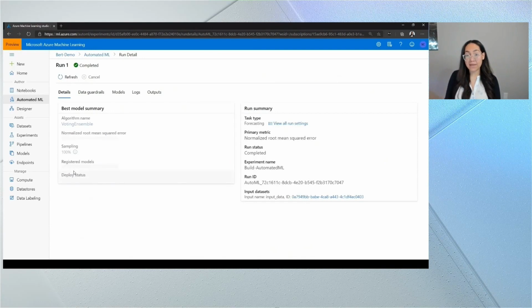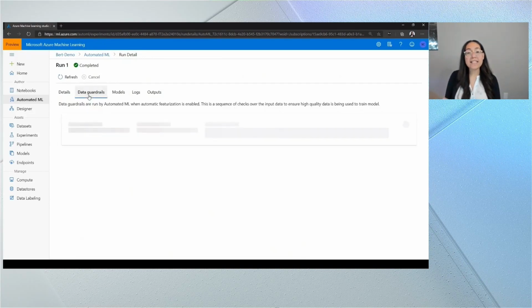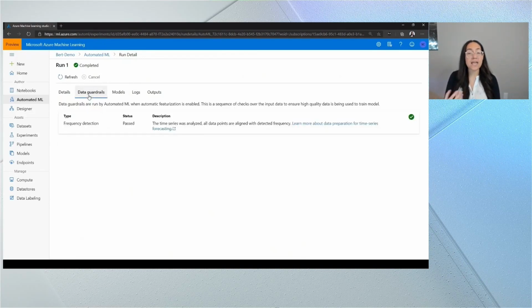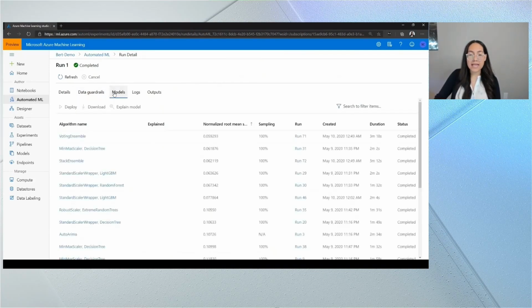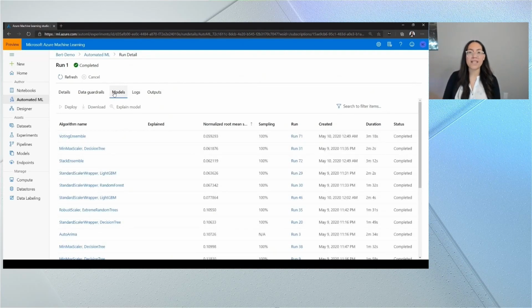Now this experiment is with the same data set, and here I can see a best model summary and other metrics. So I can see my best model, etc. On the Data Guardrails tab, I get a list of checks and balances. This can tell me more about how you handled those missing values in my data. And in this case, whether or not my frequency aligned to what Automated ML expected. If we pop over to the Models tab, we can see all of the different models that Automated ML generated. And we can go ahead and deploy, download, or explain our best model.